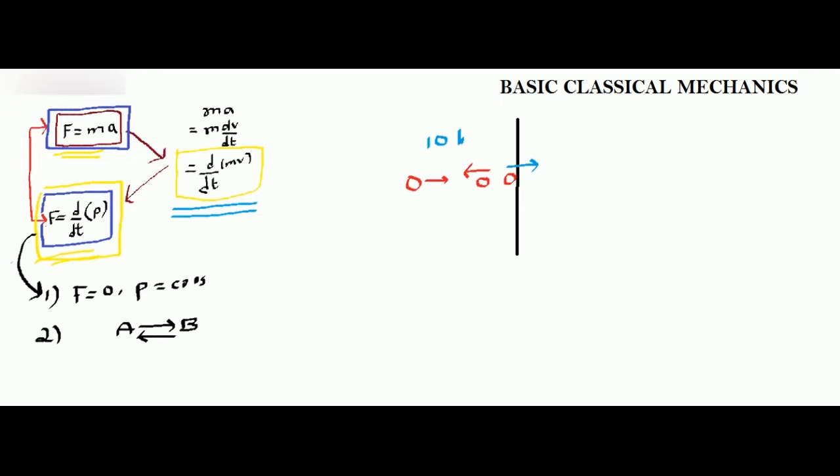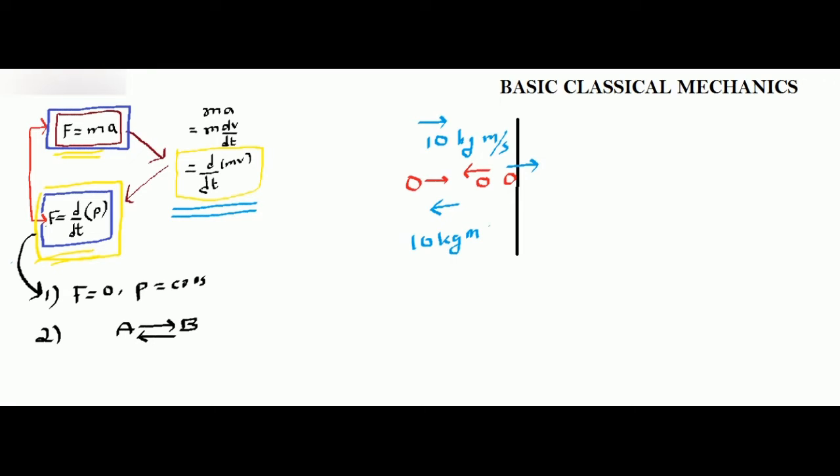It will be kg, which is the unit of mass, meter per second. Now consider there is an elastic collision, I mean there is no loss of energy or anything. The ball was carrying this momentum when it was going towards the right, and when the ball hits and comes back towards the left, again say the momentum is 10 kg meter per second.